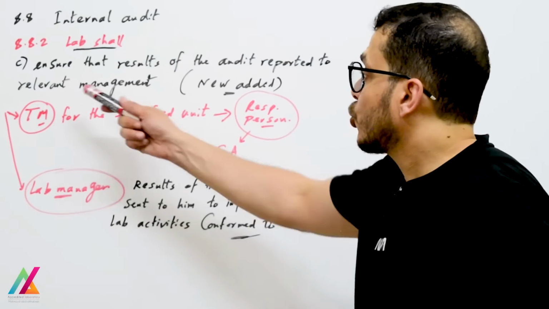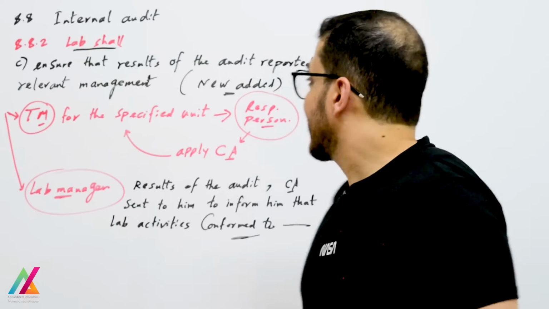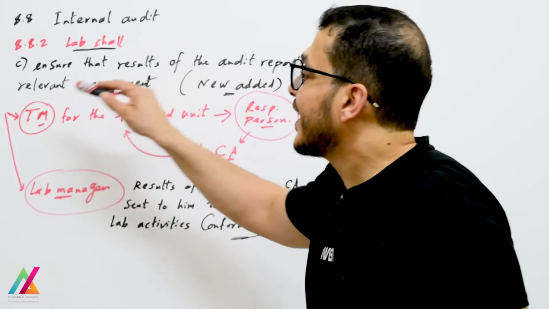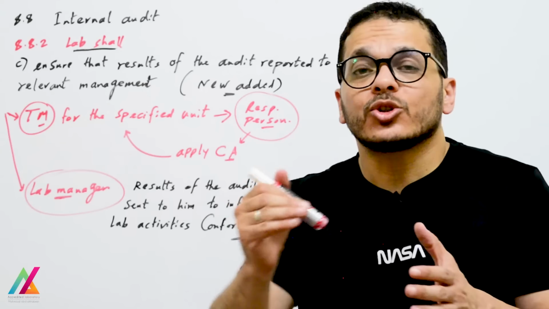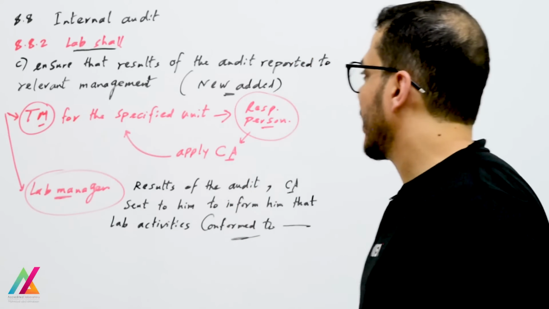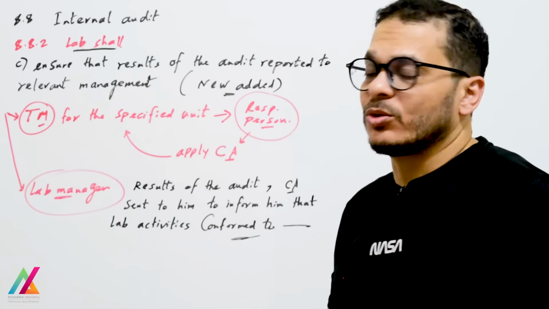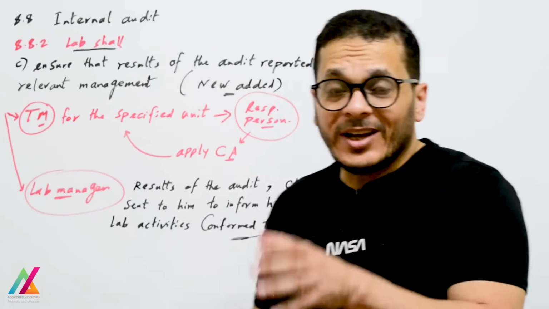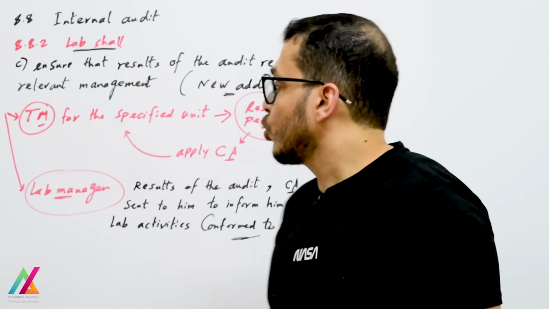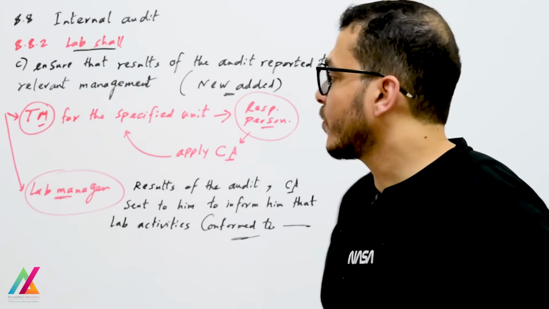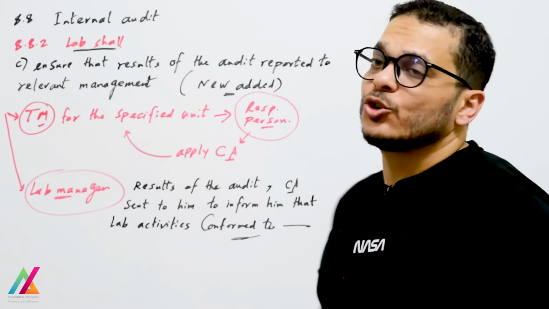The lab shall ensure that the results of the audit are reported to the relevant management. These results shall be sent to the responsible person, to the relevant management, and this is newly added to this edition. The quality manager or quality officer will send the results to the technical manager or technical officer for the specified unit.